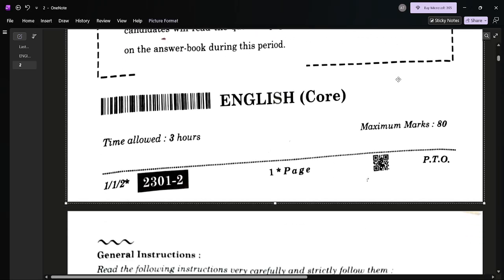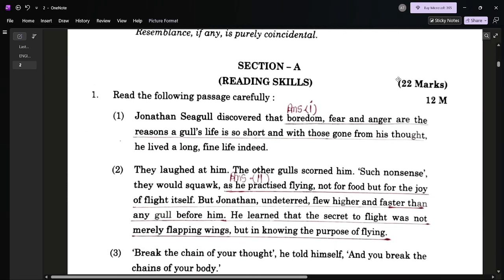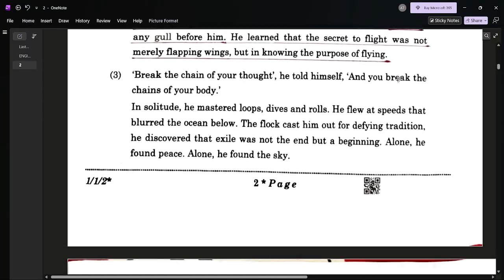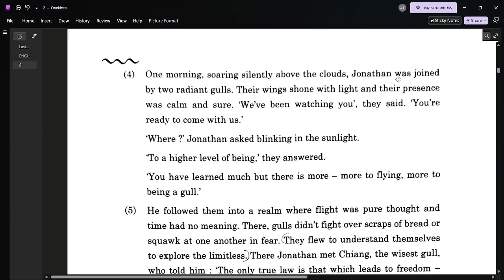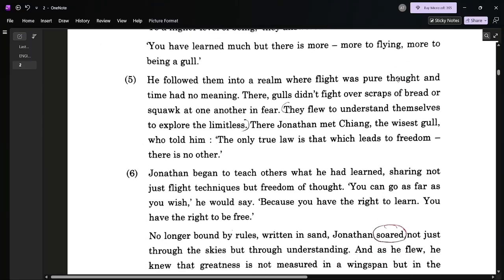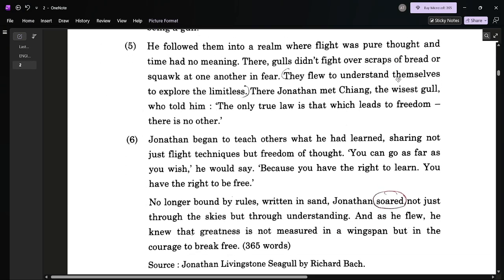But in section A, the second passage was tough. It was difficult. But the writing questions were all straightforward. While the literature section, section C, was described as moderately challenging but well covered by thorough preparation.